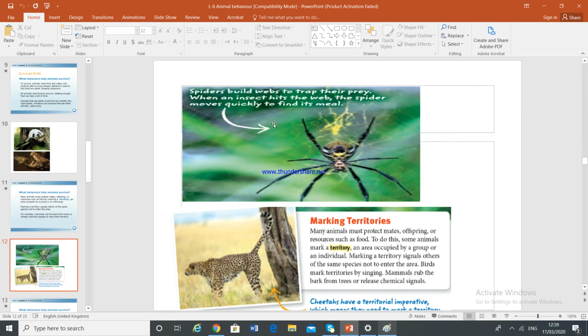Now, for example, spiders build webs to trap their prey. They build a web so that the other prey does not come and attack them. When an insect hits the web, the spider moves quickly to find its meal.